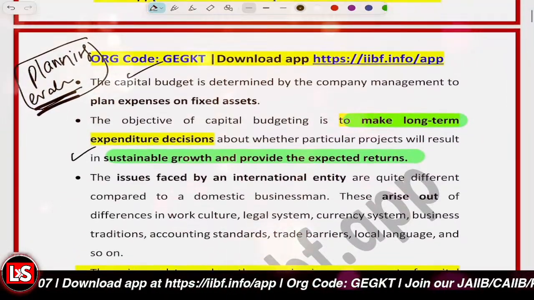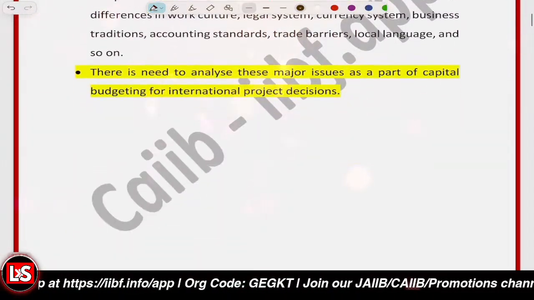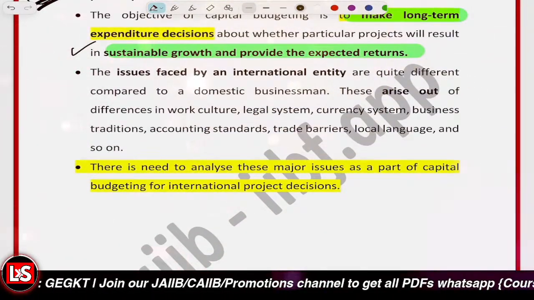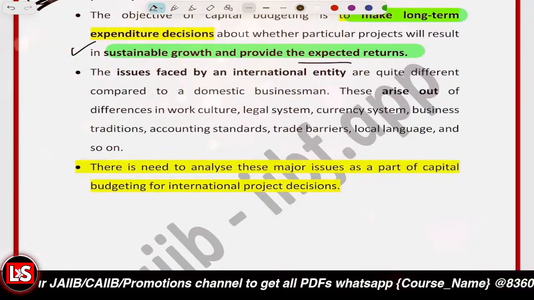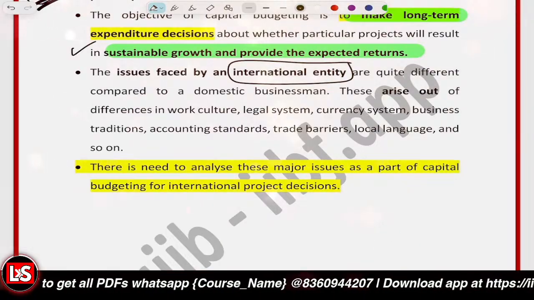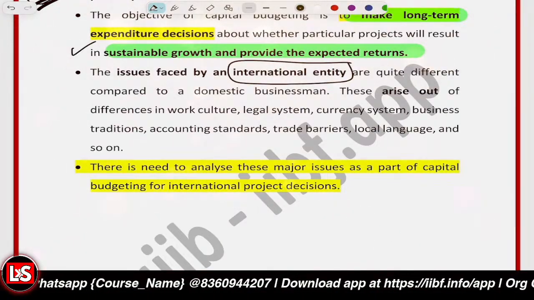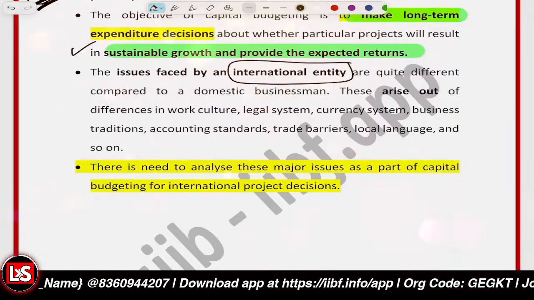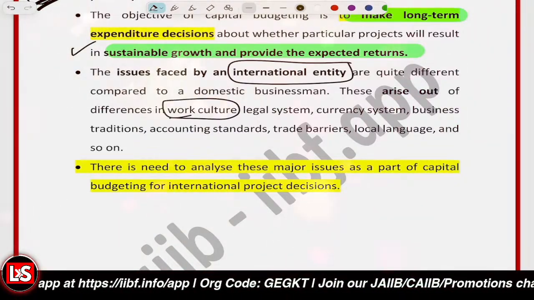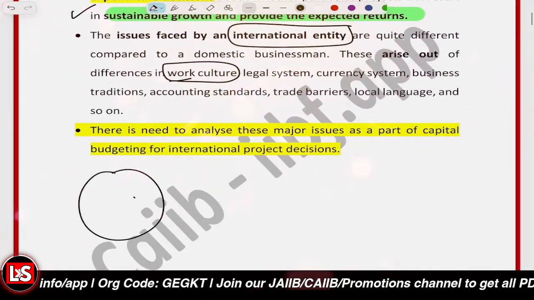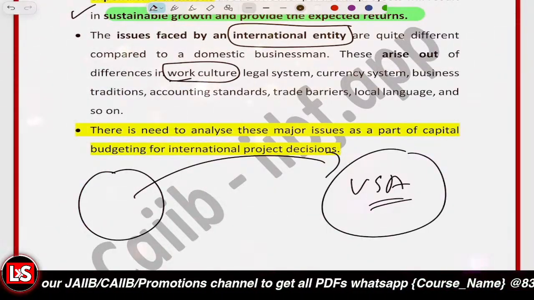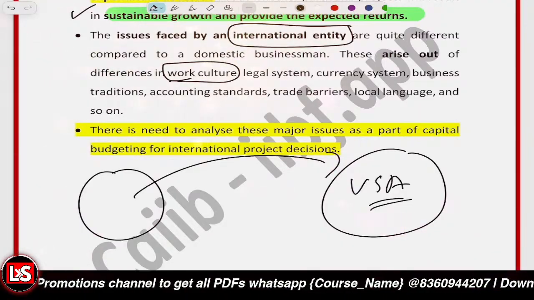We have to decide and plan, because we have limited resources. Getting it? And further, here we are to understand international capital budgeting, because the international entity may also be facing issues, as it's much more complex than domestic capital budgeting, because foreign projects involve additional risks. There are work cultural differences, like different employee behavior. Let's say here is an Indian company who has set up a branch in the USA. Now there are work culture differences. There is a different legal system, different laws, different taxation, different labor laws, compliance requirements.